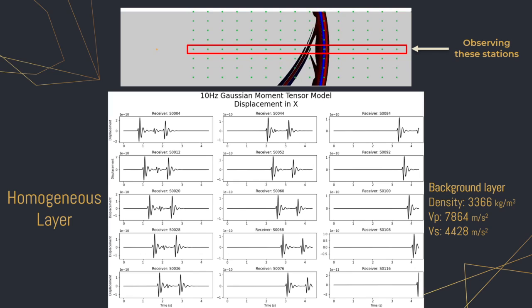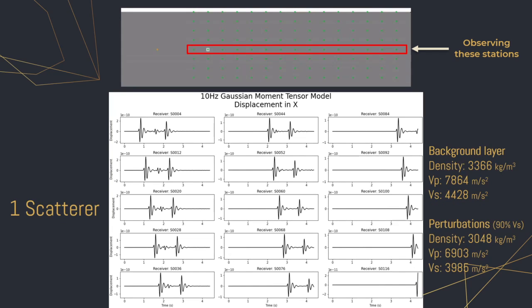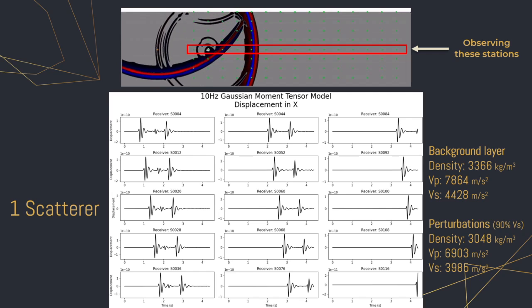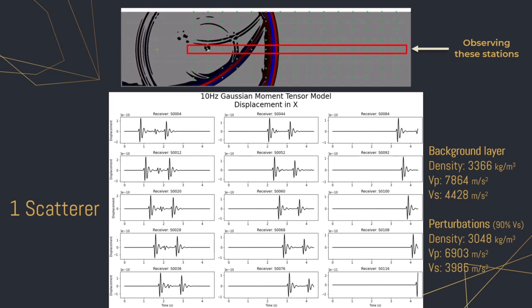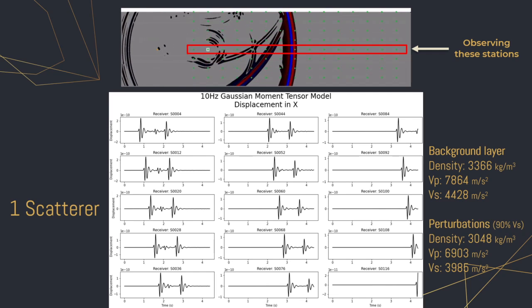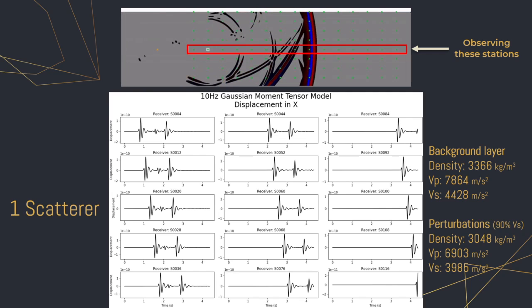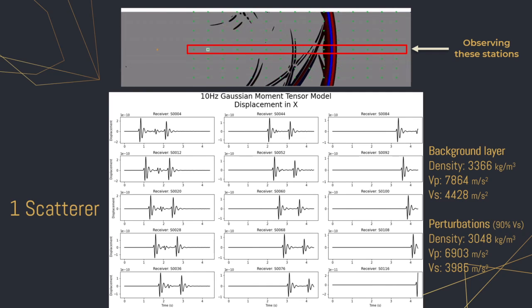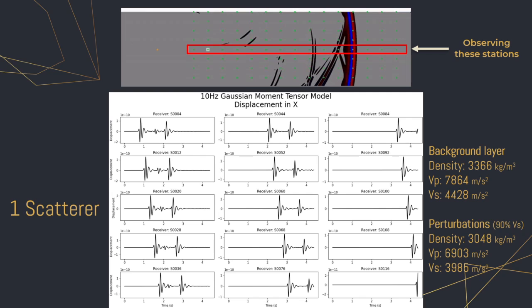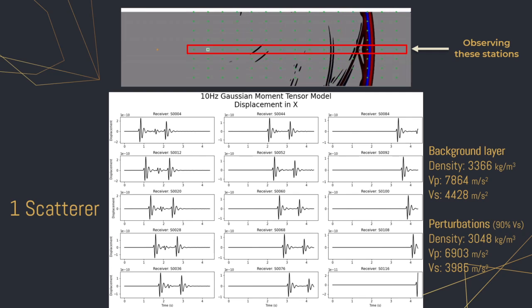Now, if we look at these seismograms, we can see the initial wavefront and the reflections, but there's not really any coda, which is good. That's what we're going for. Now, here we can see the effects of having a single small perturbation in the otherwise homogeneous layer. The scatterer demonstrates 10% perturbation, which means that the S wave velocity is only 90% of the background layer. The other values are calculated accordingly. It's not too significant, so we only have one scatterer here, but you can see the coda beginning to emerge in the seismogram. But it's pretty hard to see, so let's do a close-up.